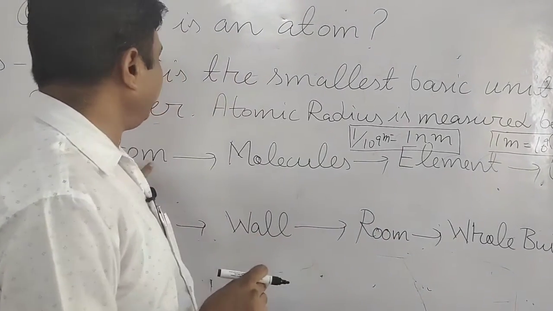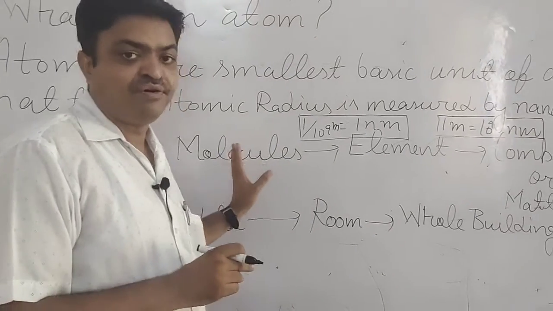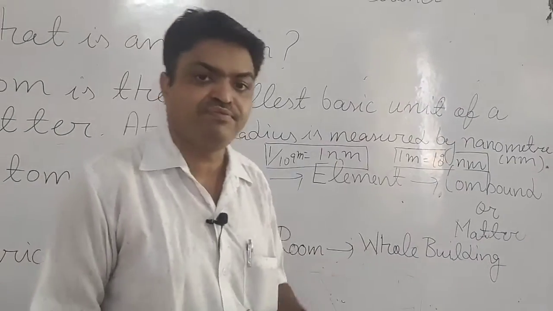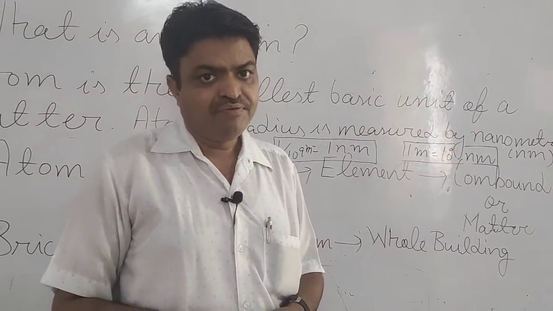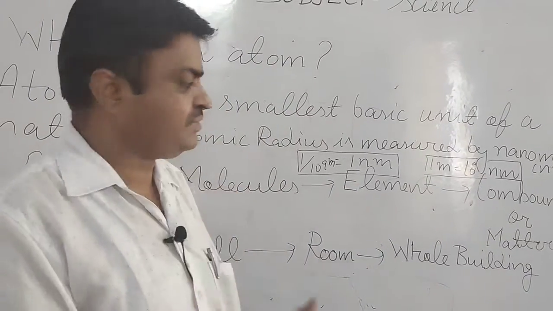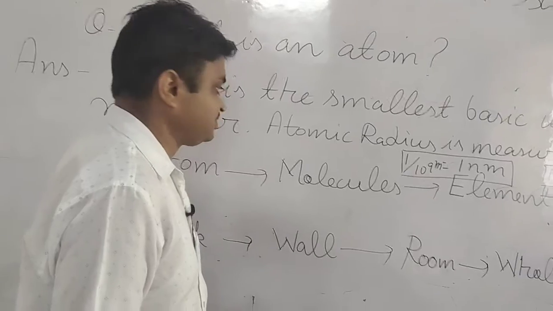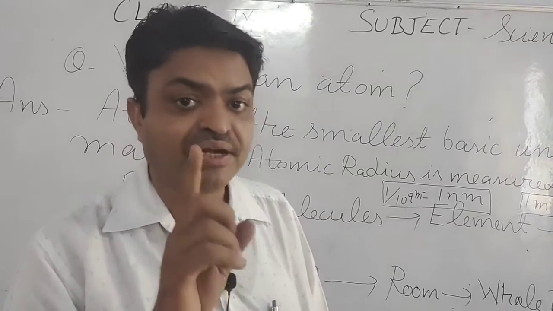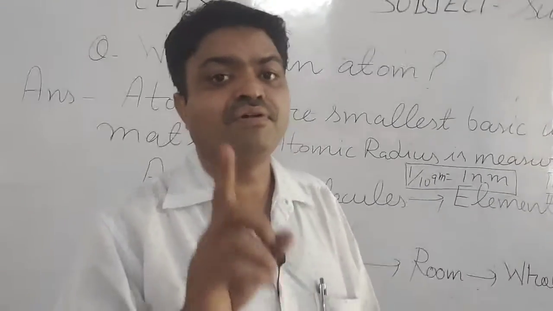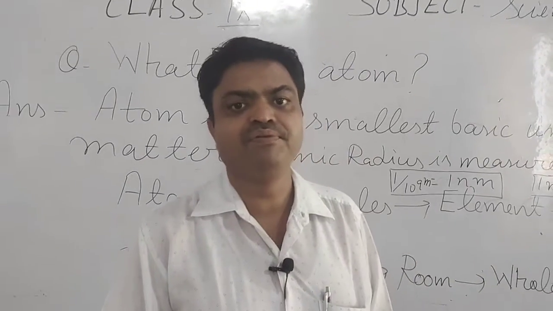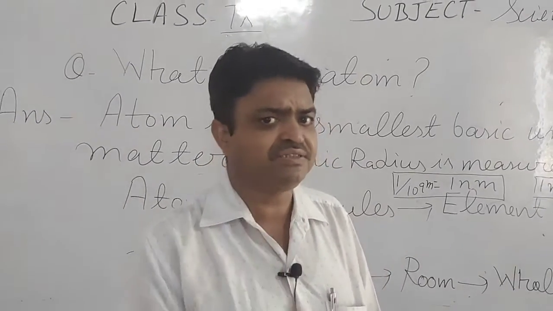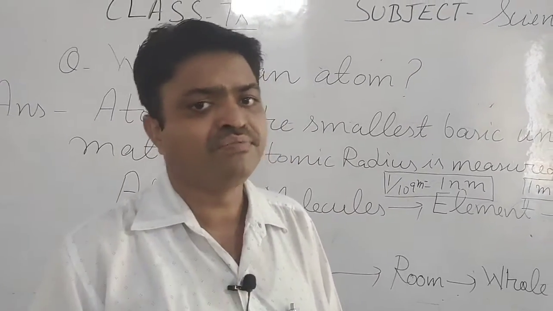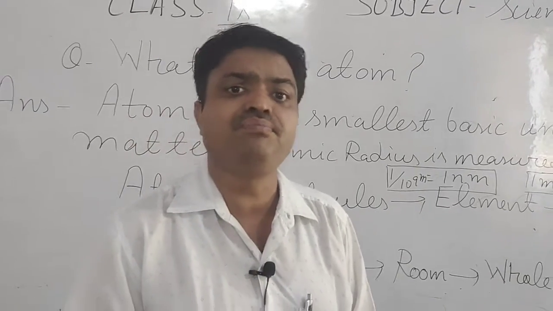Like this, atoms form molecules, then elements, then compounds. So atoms are the basic or smallest unit of matter, and we measure their radius in nanometers. We can't observe them with the naked eye, only with the help of an electron microscope.